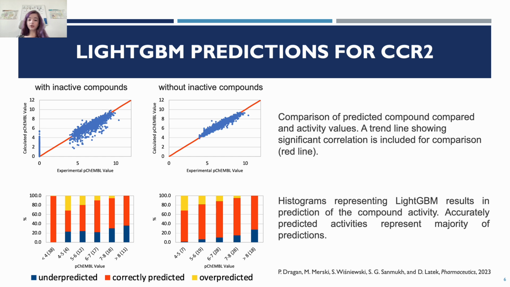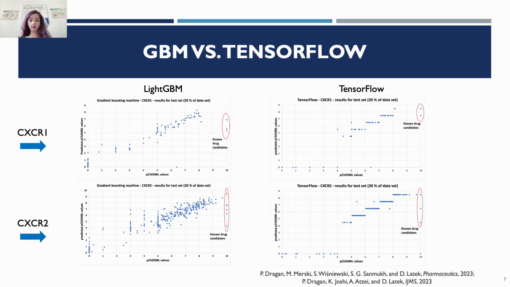In the column chart below it, you can see that the number of correctly predicted compounds is also slightly higher in comparison to the model trained with inactive compounds. This means that for multi-class classification or regression tasks, the removal of negative data points improves the prediction. Negative data points, or inactive compounds, are needed for binary classification to distinguish between inactive and active compounds.